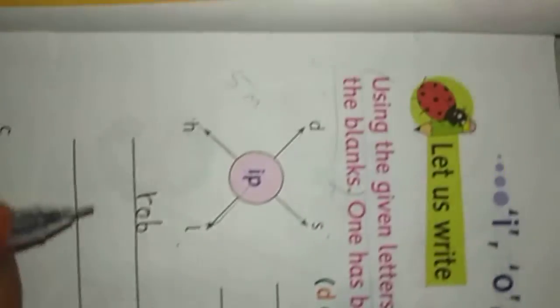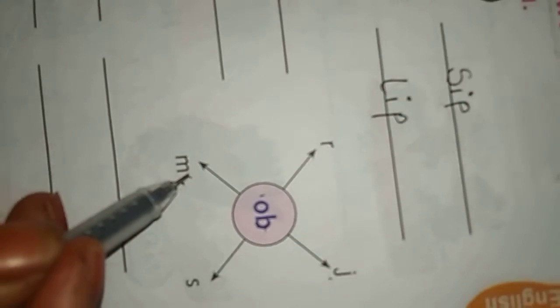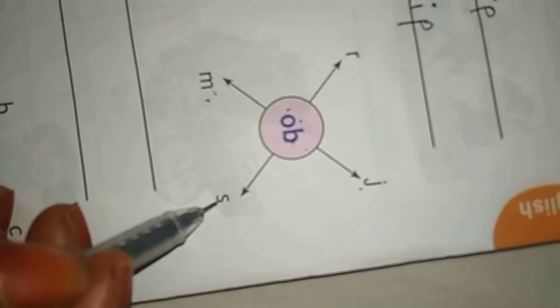And the third one? What's this letter? M. You have to write M. MOB. Mob. And the last one, S. SOB. Sob. Okay. ROB. Rob. JOB. Job. MOB. Mob. SOB. Sob.